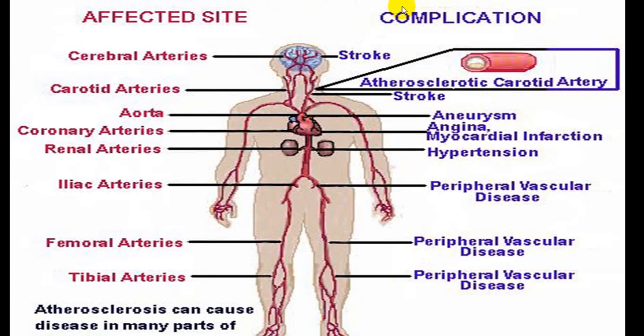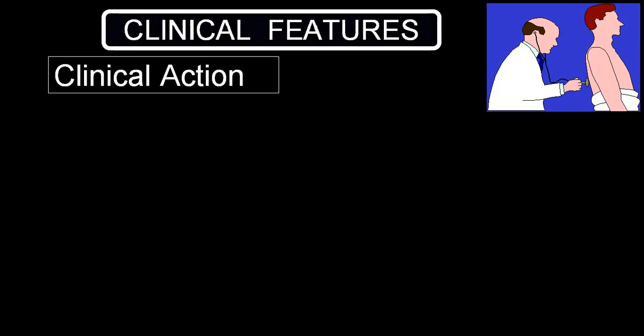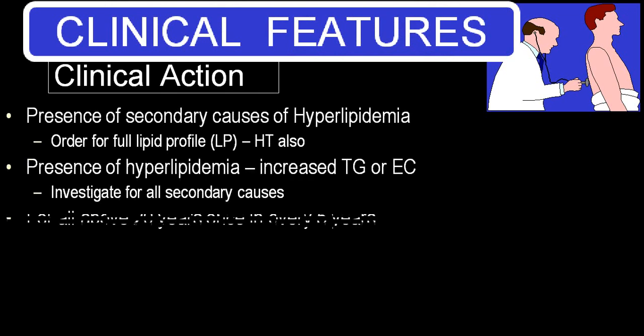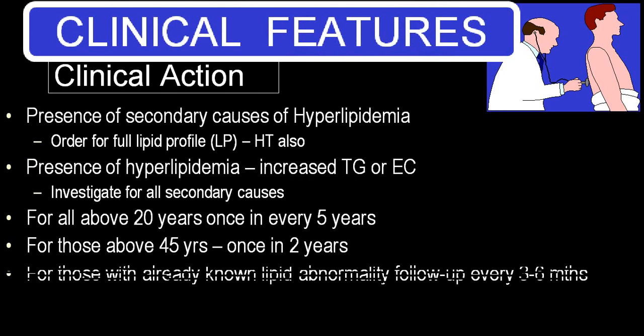So as a complication of atherosclerosis, you can have cardiovascular involvement, which will give rise to aneurysm, angina, myocardial infarction, hypertension, etc. As far as CNS is concerned, stroke, TIA. Kidney can be involved and it can give rise to secondary hypertension, we call it renal hypertension, peripheral arterial disease, etc. These are all the different complications. So in clinical practice, elevated level of lipids will give rise to accelerated atherosclerosis and you will get secondary effects due to atherosclerosis.